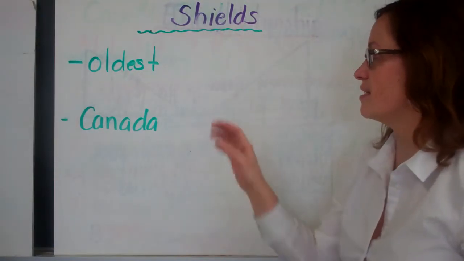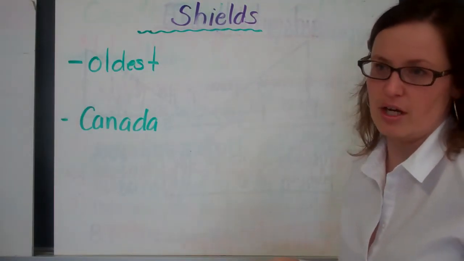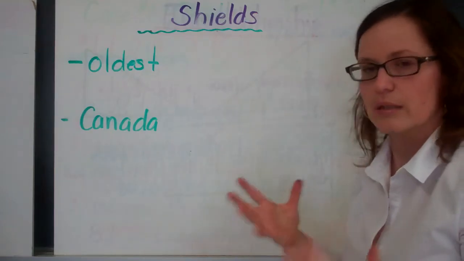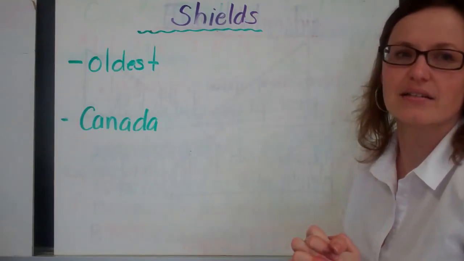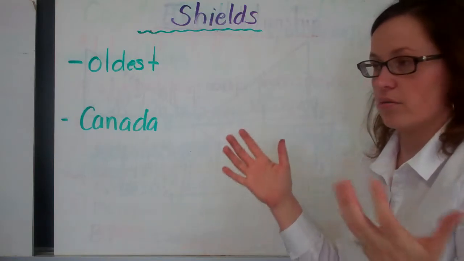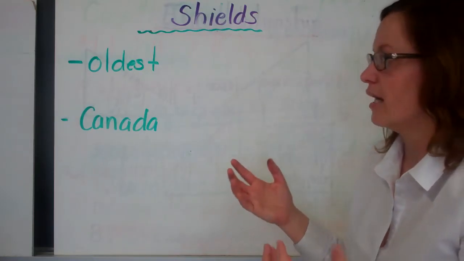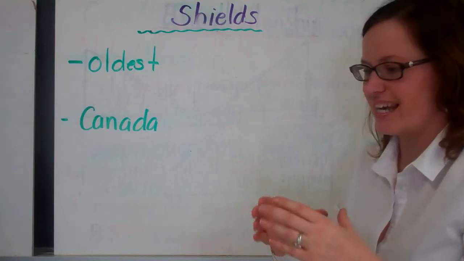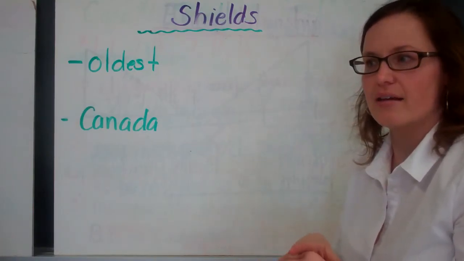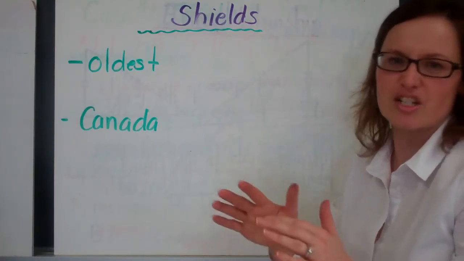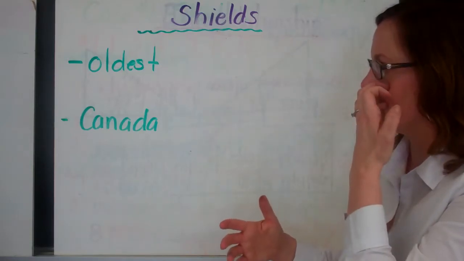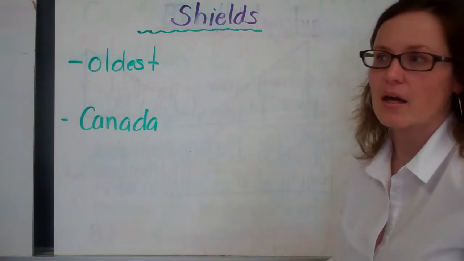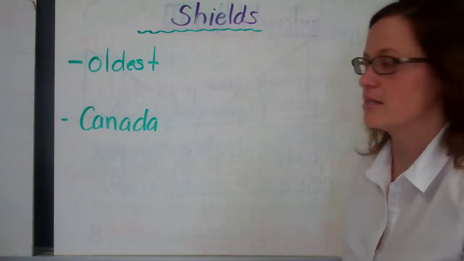Shield. This is the oldest land formation there is on the Earth. It's just really, really old rock that hasn't been changed for as long as it's been around. It generally takes place in the center of a plate, so that because there is no interaction between the plates in the center, that's why it's been able to stay that way for thousands and millions of years.